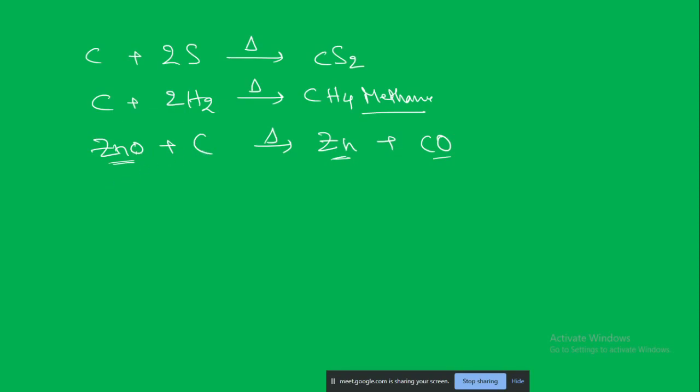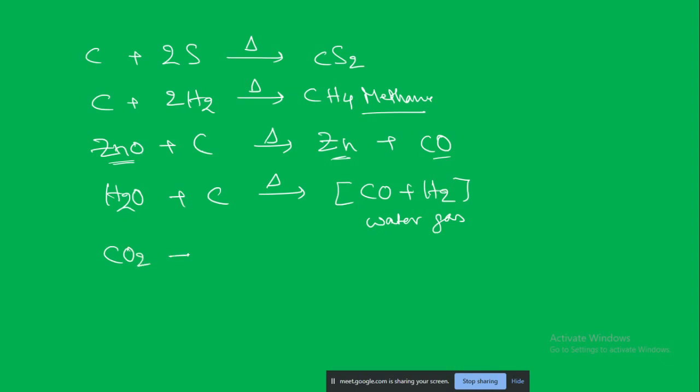If this is available in more quantity, people can use this one. Next is water. That is nothing but steam reacting at high temperatures with the carbon, and then what we get is the water gas. As I told earlier, water gas was used for lighting up the street lamps, when electricity was not invented or discovered.